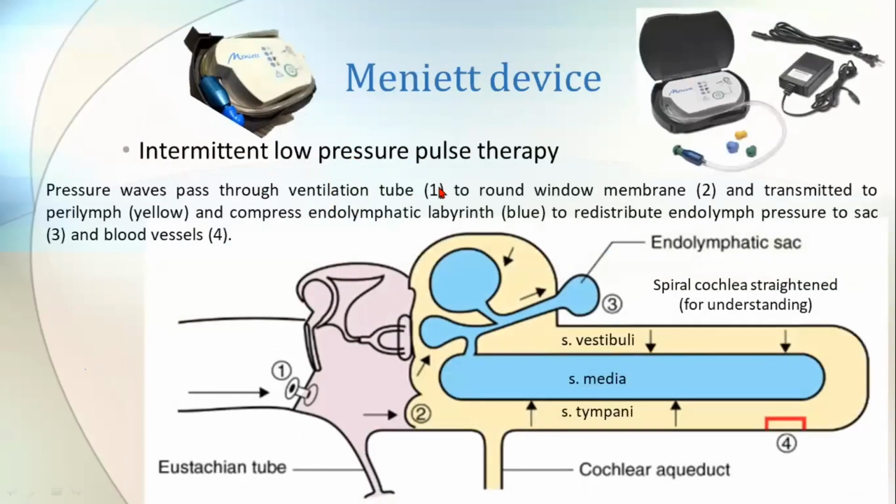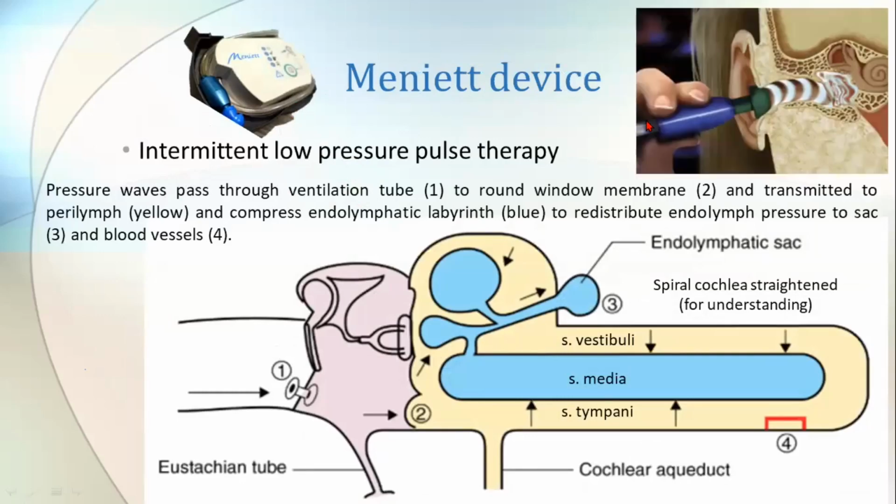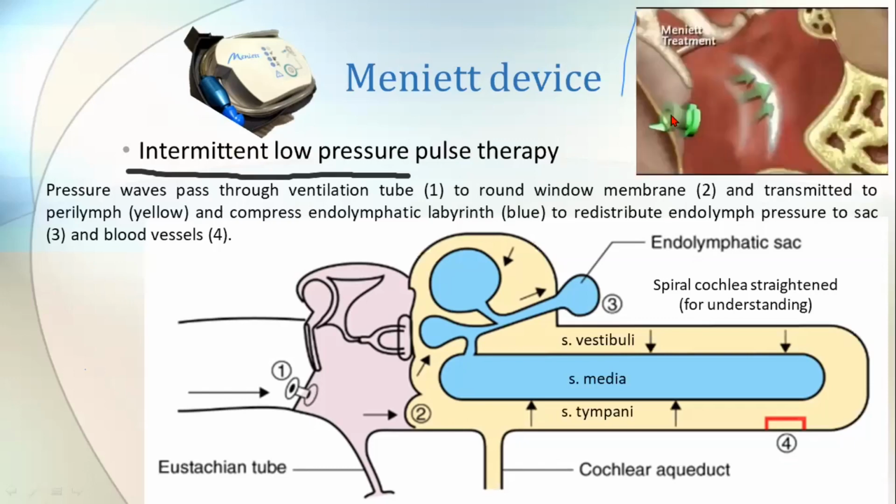And the latest discovery is the Meniere device, right? So this is the Meniere device. The patient will put the probe of the device into his ear, and the Meniere device will send some intermittent low pressure pulse waves. Remember, intermittently. Already you will be putting a grommet on the tympanic membrane.